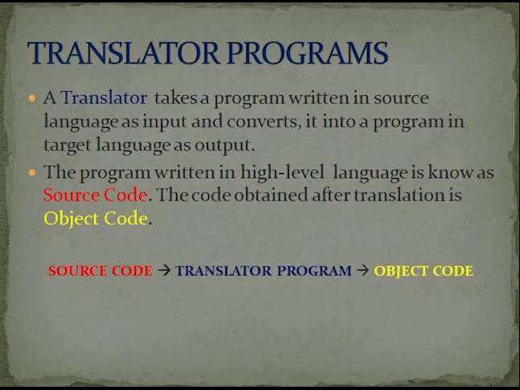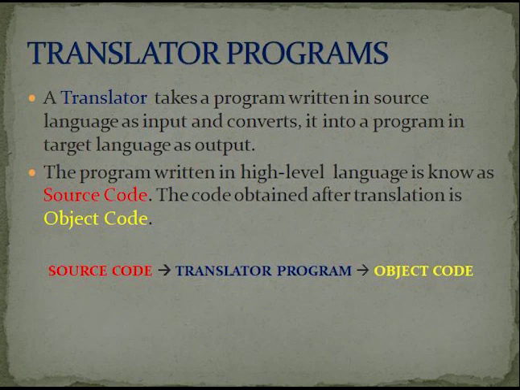Next one is translator program. A translator program takes a program written in a source code language as input and converts it into a program in a target language as output. That means, see, computer language is binary language, like zeros and ones. We cannot understand it. If the computer gives the output in zeros and ones, we cannot understand. So it requires a translator. That is called a translator program. It will take zeros and ones as input, convert them into one program, and show you the desired output. That means whatever you can understand, that output will be shown.